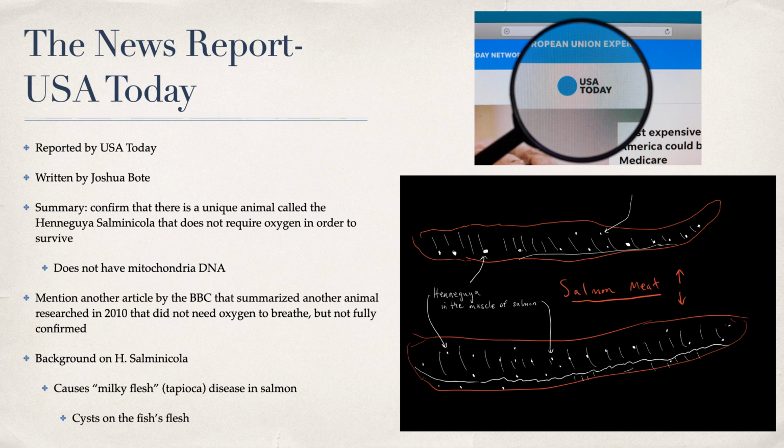And Joshua also reports some background information about H. salmonicola and about how it causes milky flesh and tapioca disease in salmon. And this is also shown in the bottom right picture of the slide, as these fish form these white cysts on the fish's flesh. So like those little white dots are the salmonicola.